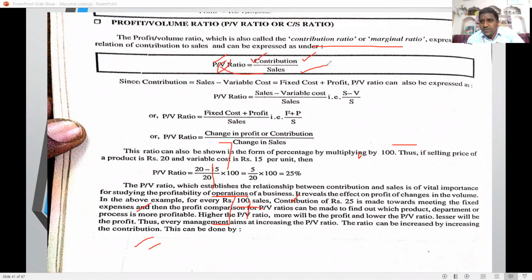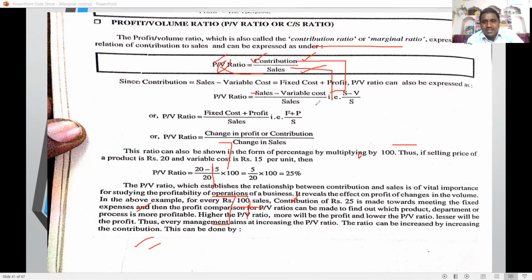For the PV ratio, we have other formulas. If you remember one formula, then we arrive at three formulas. Contribution has two formulas implemented. Contribution means sales minus variable cost, so another PV ratio formula is sales minus variable cost by sales.